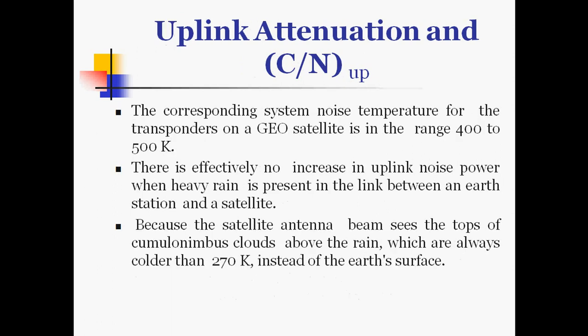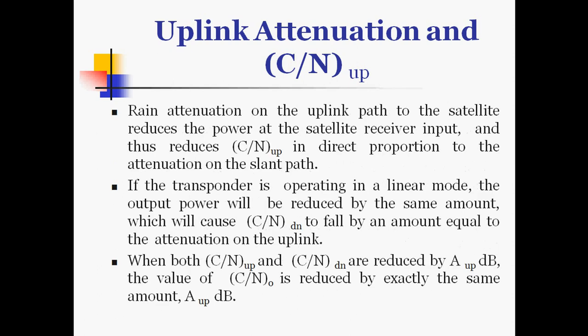The corresponding system noise temperature for the transponders on a GEO satellite is in the range of 400 to 500 K. There is effectively no increase in uplink noise power when heavy rain is present in the link between an earth station and a satellite, because the antenna beam sees the tops of the cumulonimbus clouds above the rain, which are always colder than 270 K, instead of the earth's surface.